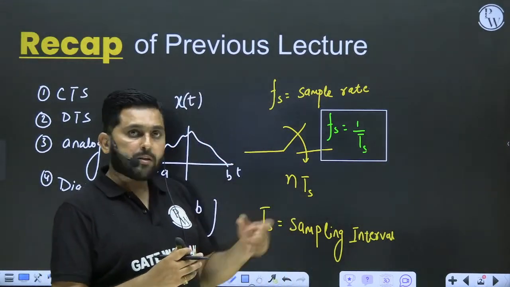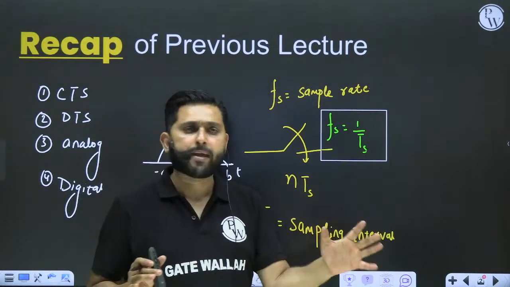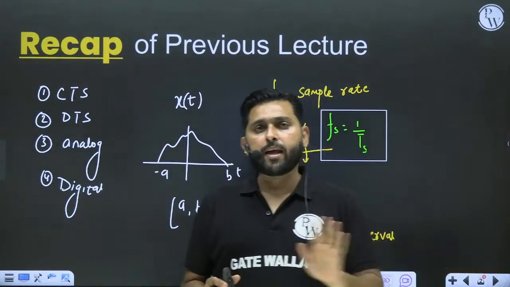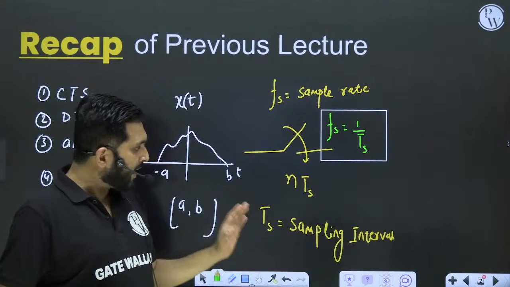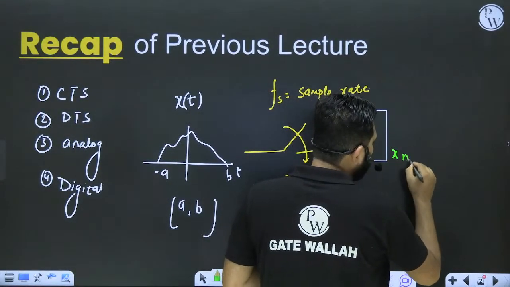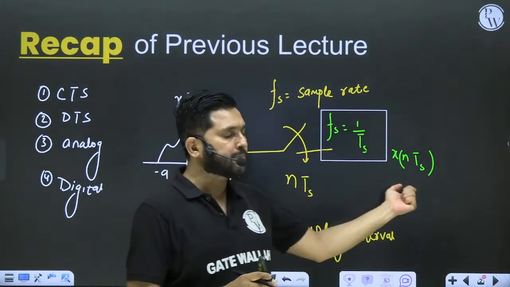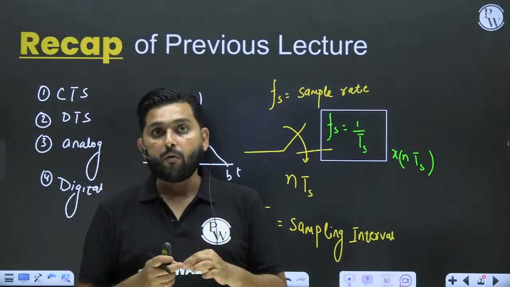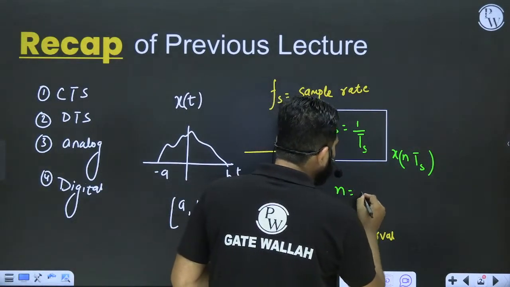So this is one of the most important topics that we have covered in the last class, though I'm just recapping it. If you haven't covered this one, please go and watch that particular lecture where I have covered each and every aspect of sampling. Next is that we will get x of nTs after this. x of nTs is also a discrete time signal, but we associate this Ts. What is n? n is an integer. n belongs to integers.